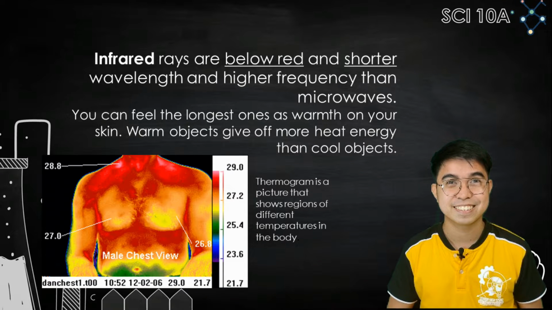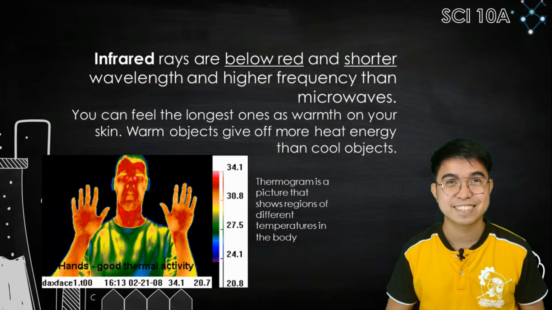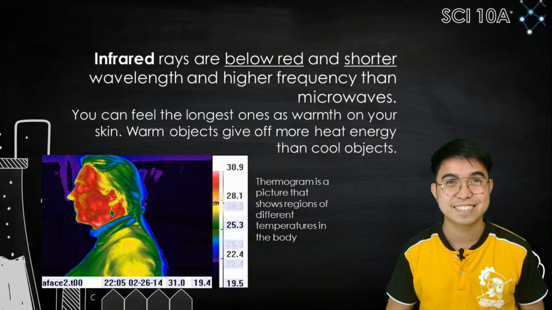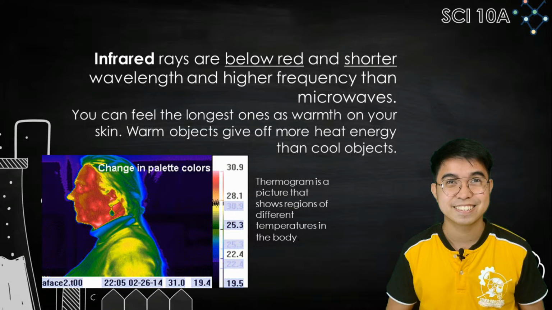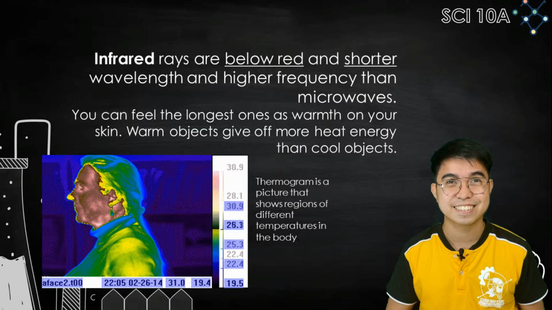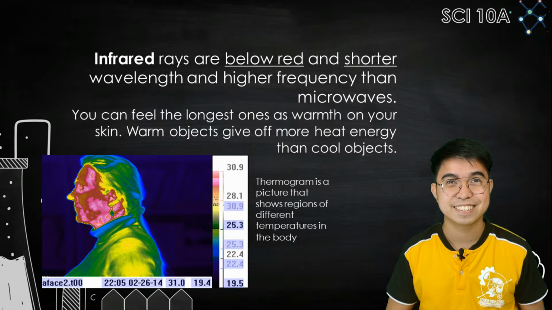Third is infrared. Infrared rays are below red, in shorter wavelength, in higher frequency than microwaves. You can feel the longest ones as warmth on your skin. Warm objects give off more heat energy than cool objects.